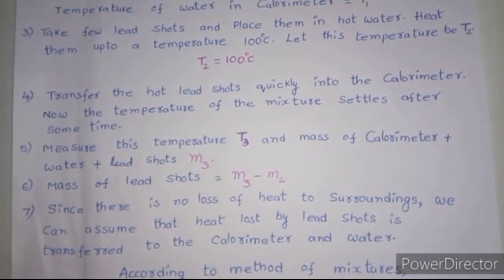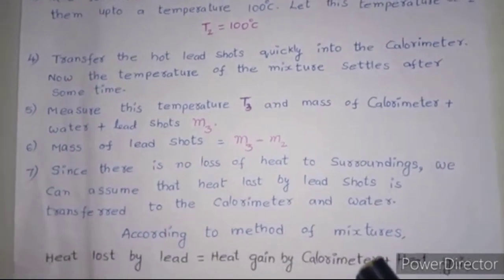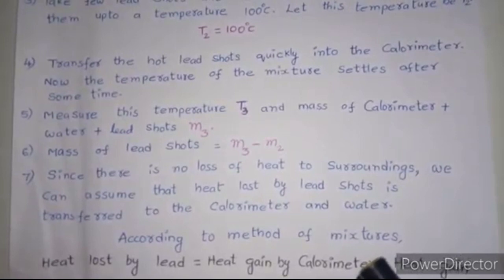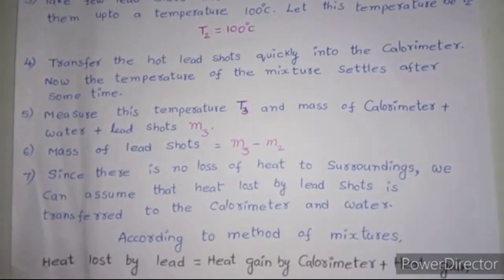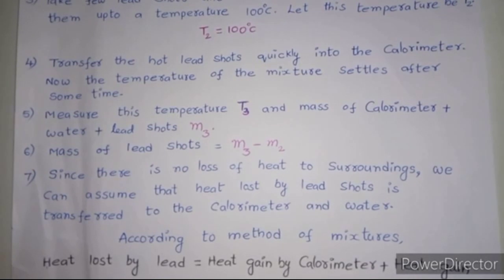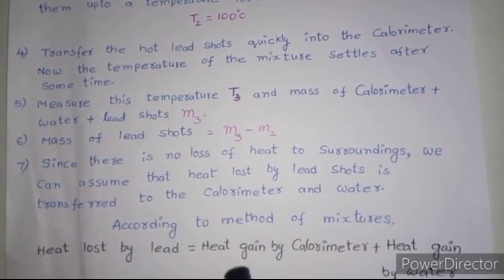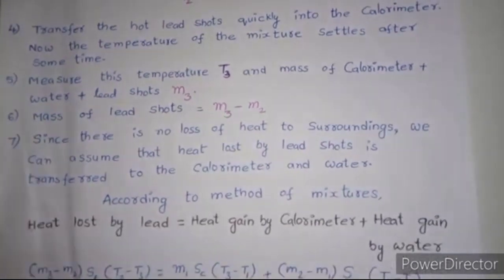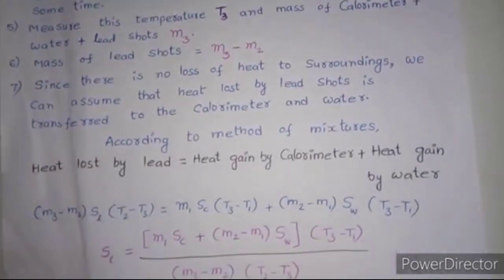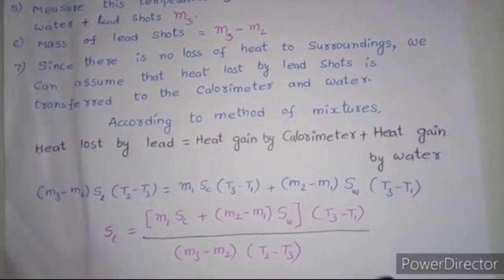Now let us suppose the specific heat of lead shots is SL, the specific heat of the calorimeter is SC, and the specific heat of water is SW. According to the method of mixtures, heat lost by lead is equal to heat gained by the calorimeter plus heat gained by water. So we have to apply this formula here.